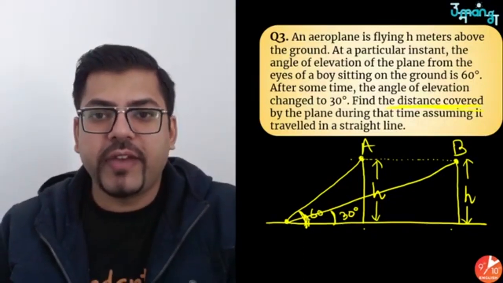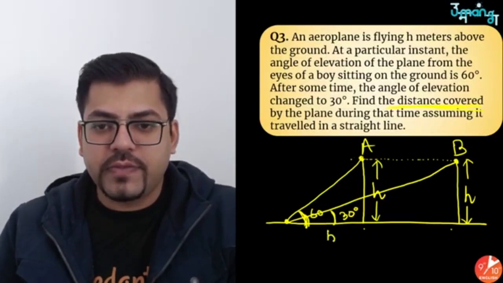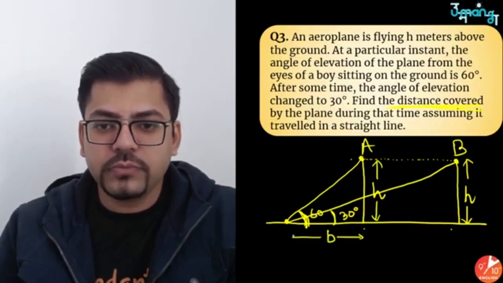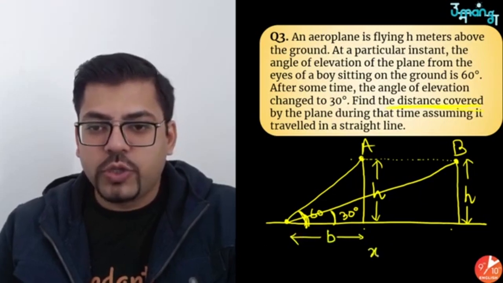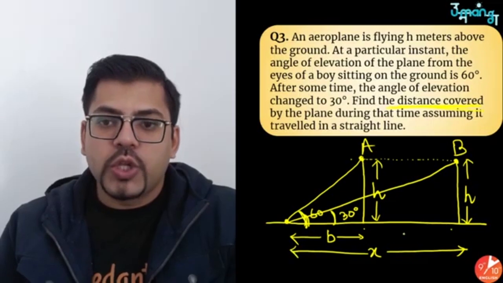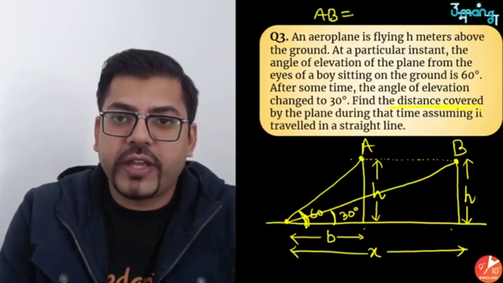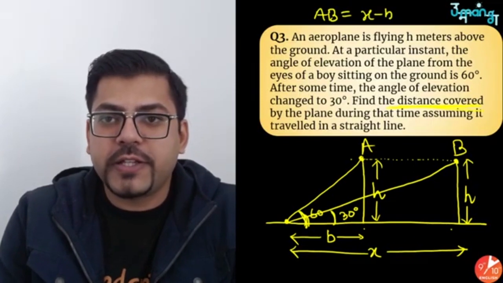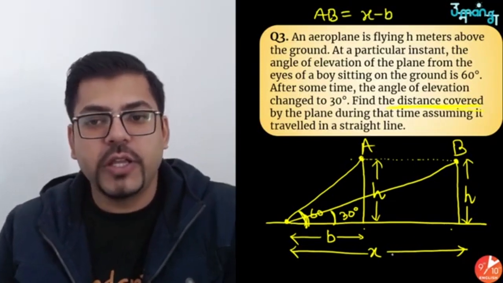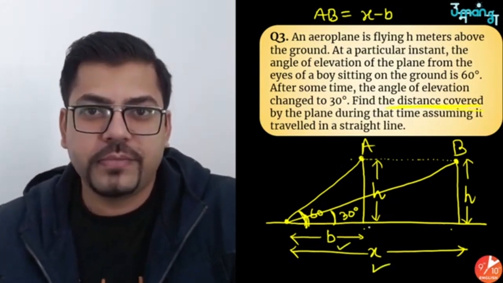I don't think it will be very tough. This will be your base, and let me assume this is your x. You have to find AB, and I'm pretty sure from the figure you can see that AB is nothing but x minus b. So if I find x and if I find b, I will be able to subtract both of them.